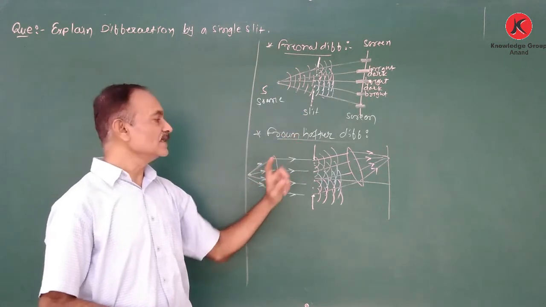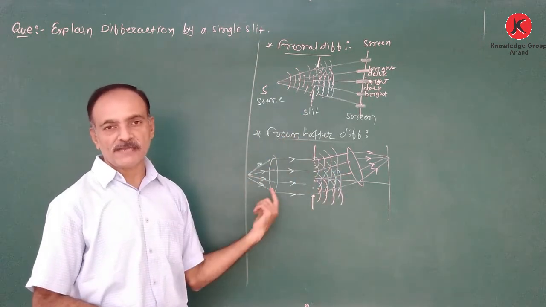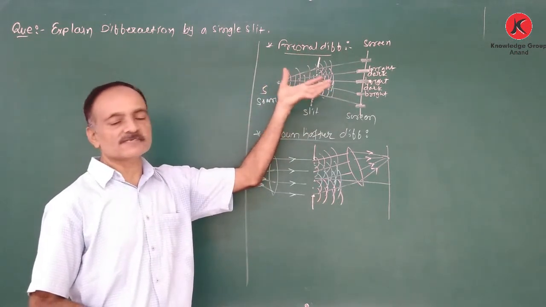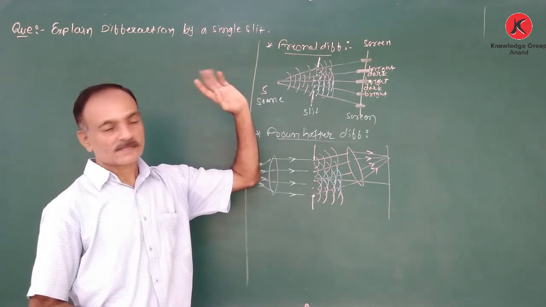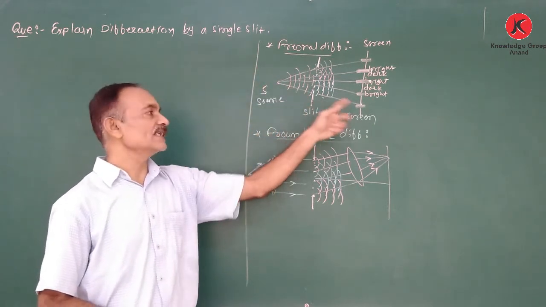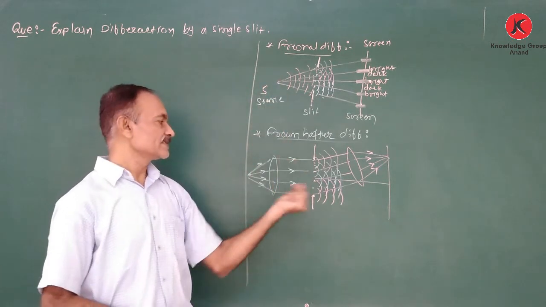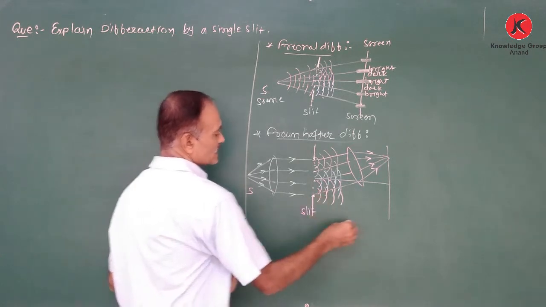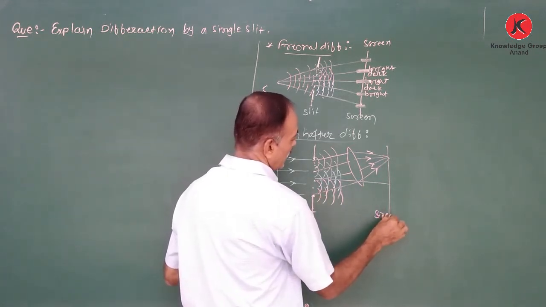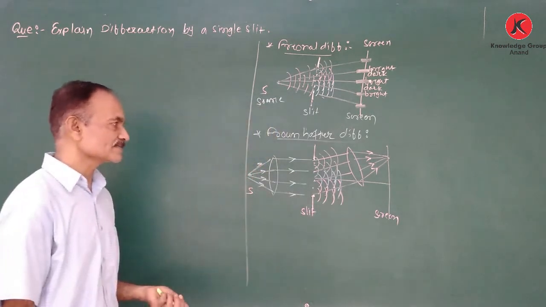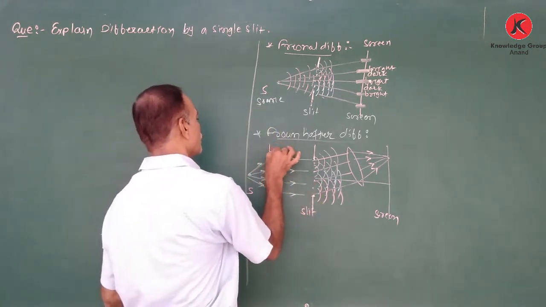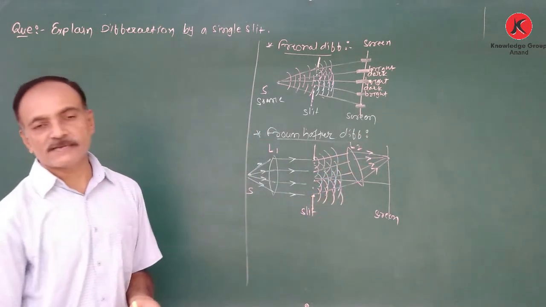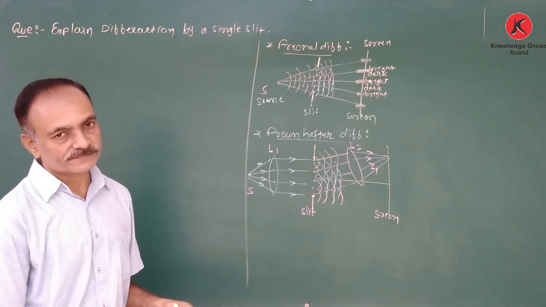In Fraunhofer diffraction, the incident and reflected waves are plane waves, while in Fresnel, the incident and reflected waves are spherical waves. Here the distance between the source and slit and screen is finite. Here the distance between the source and slit and also slit and screen is infinite. In Fraunhofer diffraction, two convex lenses are used, L1 and L2, while in Fresnel diffraction, no lenses are used.